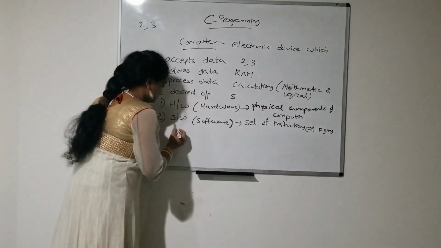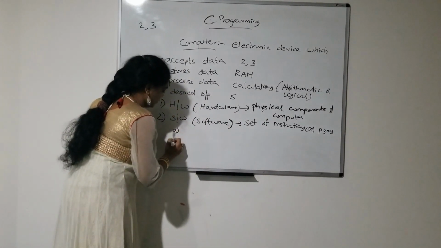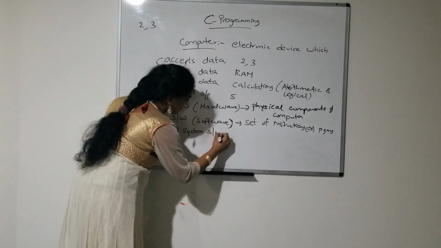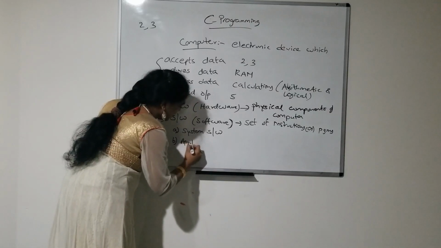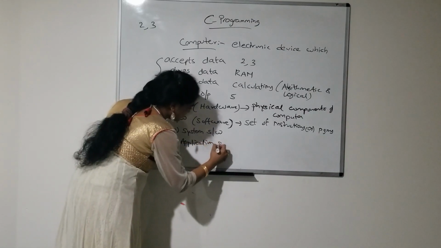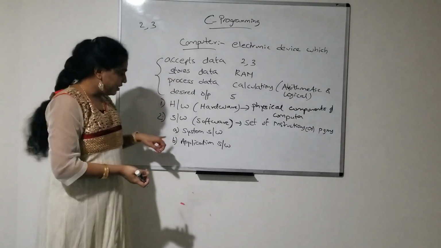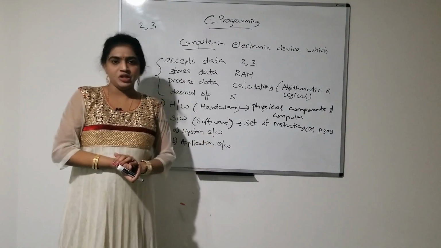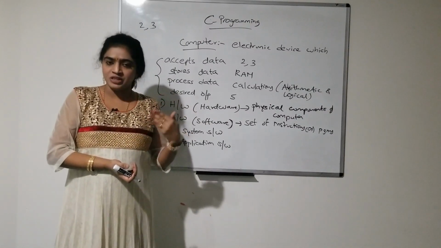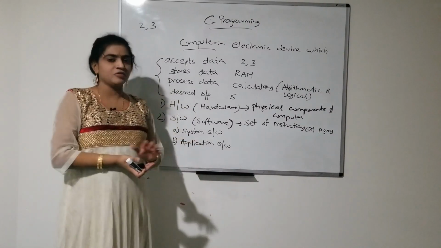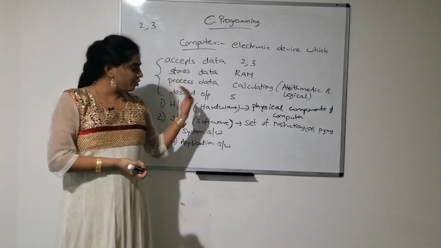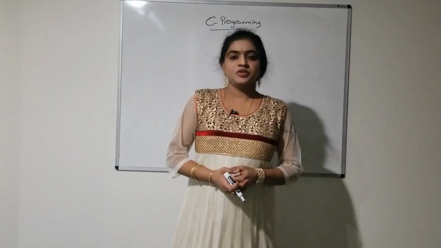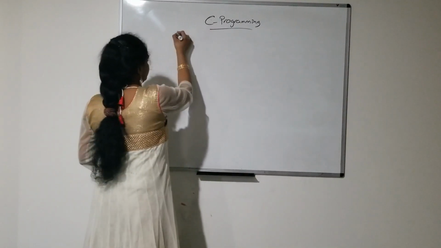So we have two types of software. What are those? System software and the next one is application software. So under software we have two types, system software and the second one is application software. What is meant by system software, what are the various examples, and what is meant by application software, we have to see. Before going to explain those concepts, let me wipe the board and explain. So first, coming to system software.